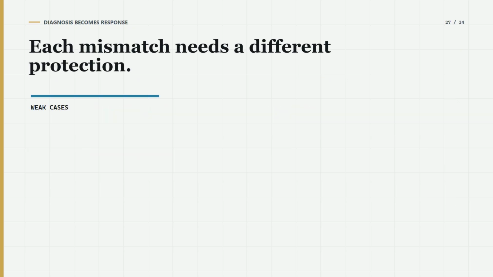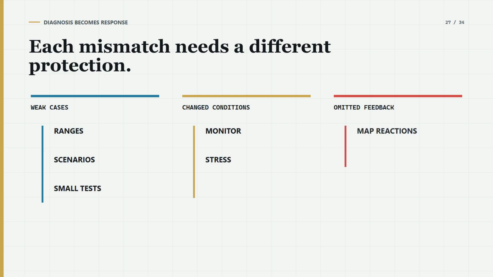All 3 questions point in the same direction. A stronger yes supports more weight within the model's stated limits. A weak answer identifies the exact kind of decision protection you need. Weak cases call for ranges, scenarios, expert judgment with explicit assumptions, and small experiments that create better evidence.